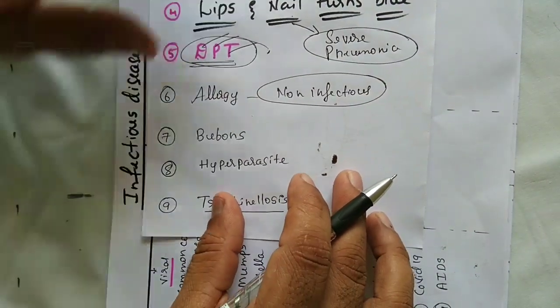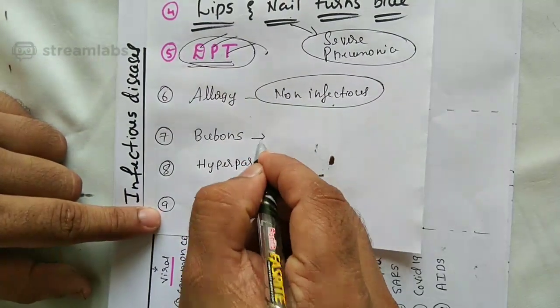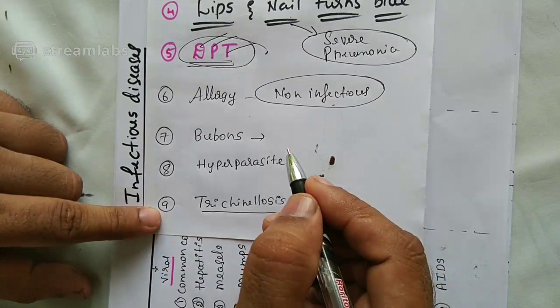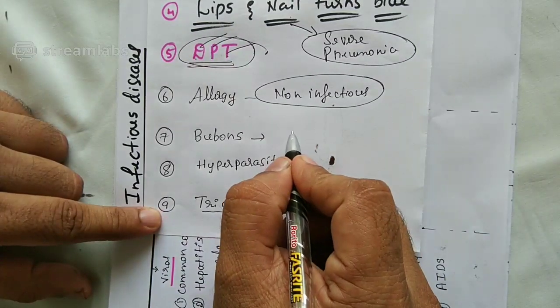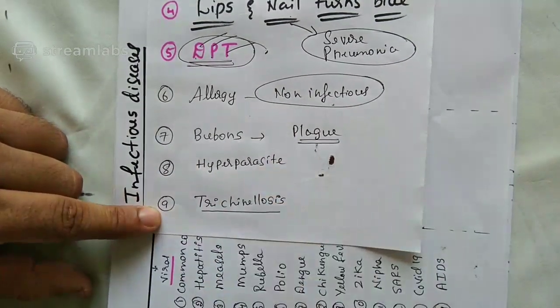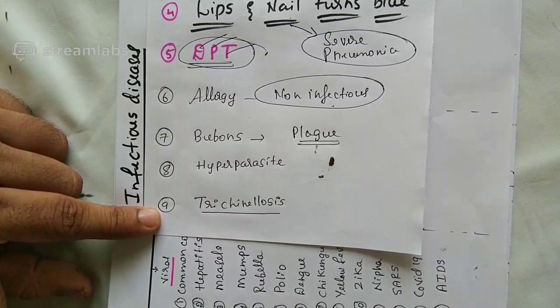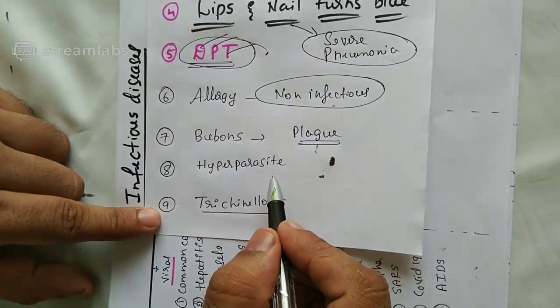One more question. In which disease have you heard the word bubos? Can you answer? Yes, bubos in the armpits and groin region are found in the case of Black Death. What's Black Death? It's the plague. And plague was one of the pandemic diseases earlier, preferably during the Second World War.